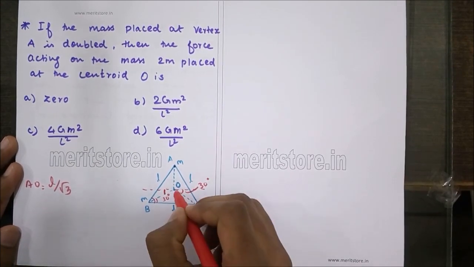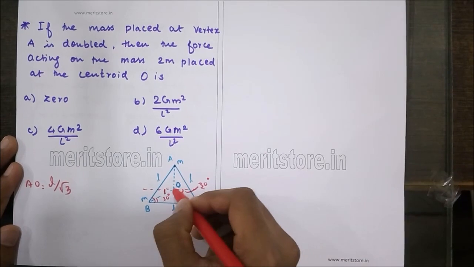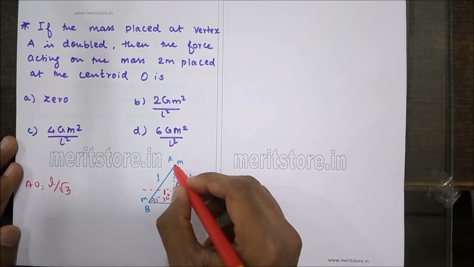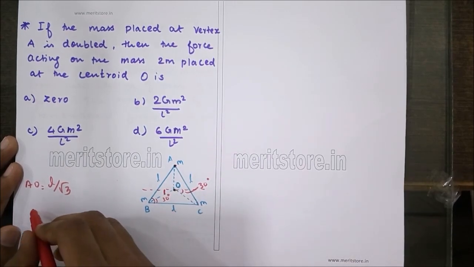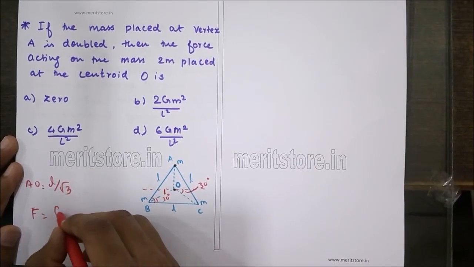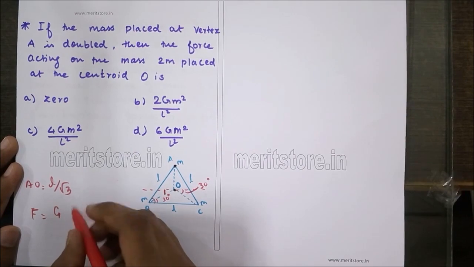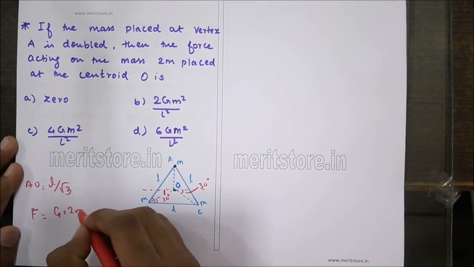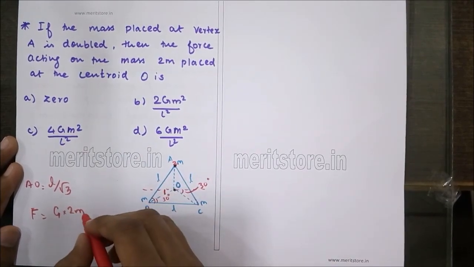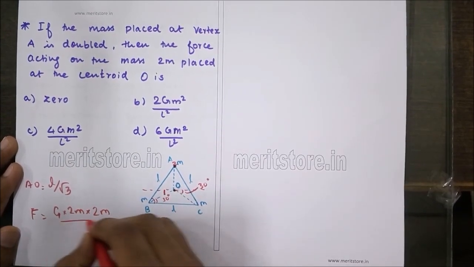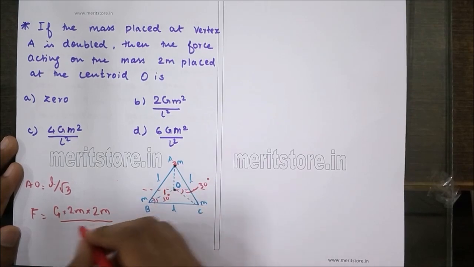Now, the force at mass 2m, that is at the point O, due to the mass 2m at point A, will be given by the universal gravitational law, that is force is nothing but G, the universal gravitational constant, into the product of the two masses, that is 2m, the new value of mass over here, into 2m, which is at the point O, divided by the square of the distance between the two, that is the length AO.